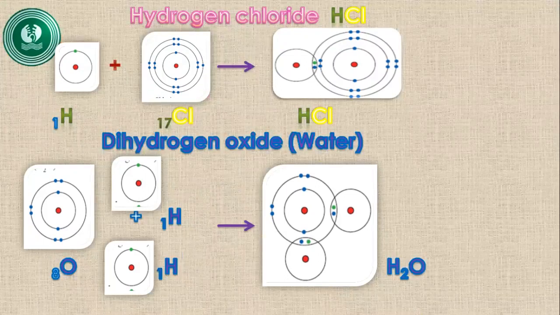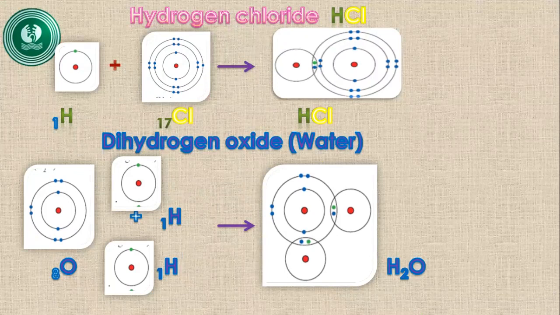So we will see how heteroatomic molecules are formed. For example, the simple one, we take hydrogen chloride. You know what hydrogen chloride is? We commonly say hydrochloric acid.